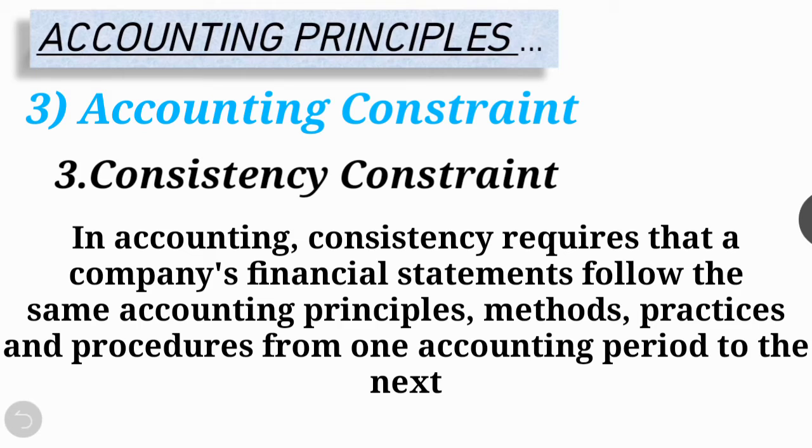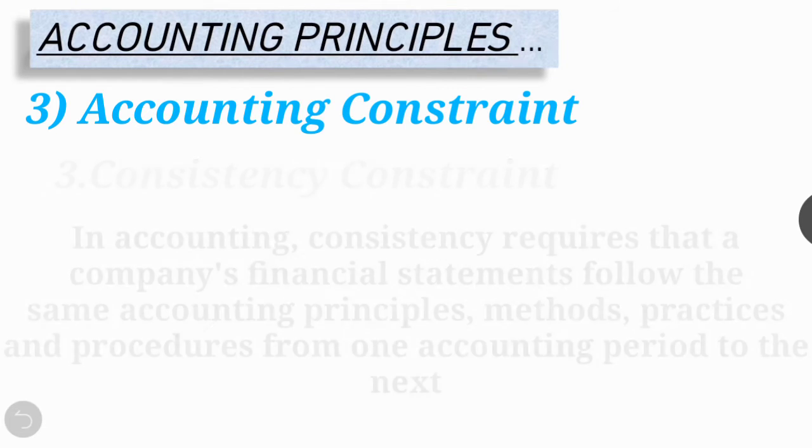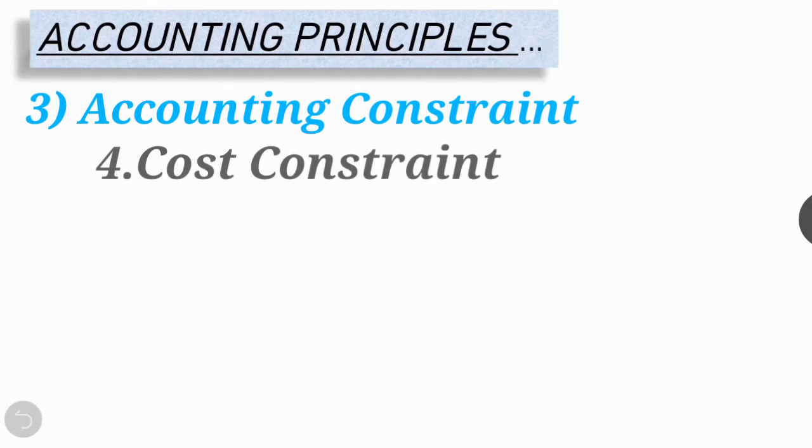This constraint emphasizes the use of uniform accounting practice from one period to another. It means that same accounting methods will be used for similar items over a period of time, changing only when the accounting practice are changed, right?